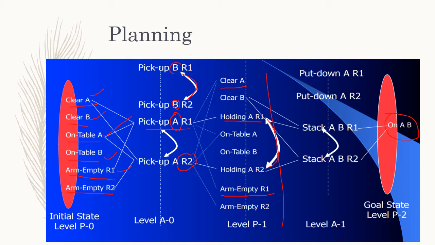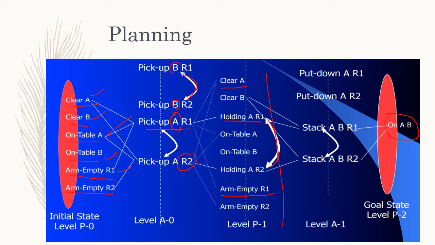Now what option does it have after holding? After holding, R1 can stack A on B, and R2 also can stack A on B, because it is taking A and B is on the table. So this is my goal state, and we reach A on B.